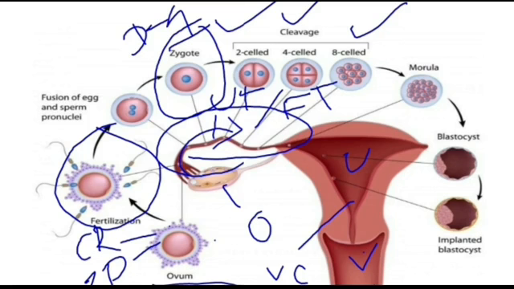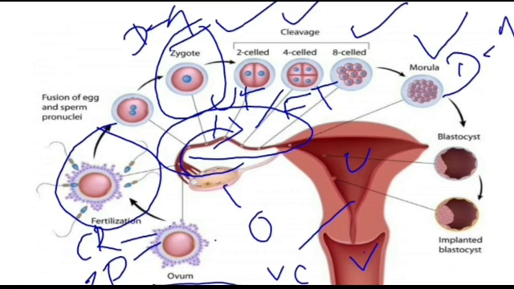When it develops into 16 cells, we call it a morula, and this occurs on day 4.